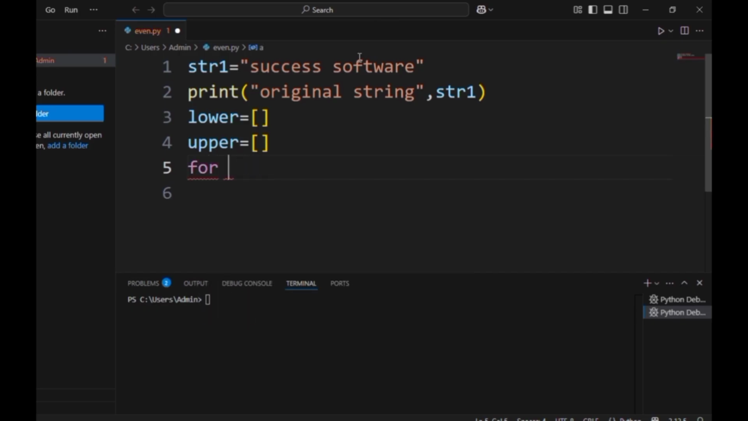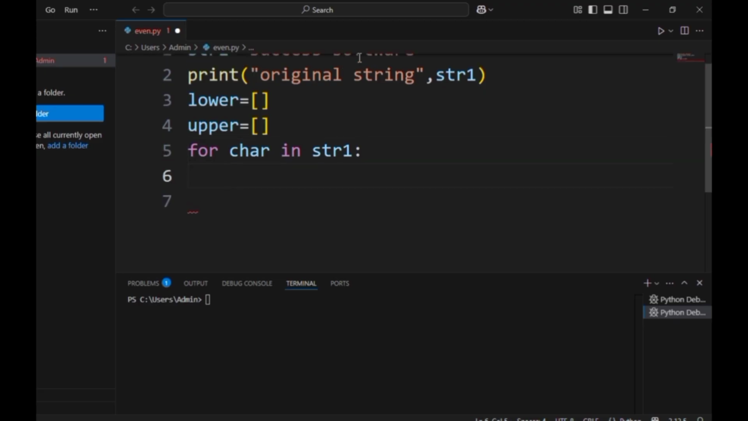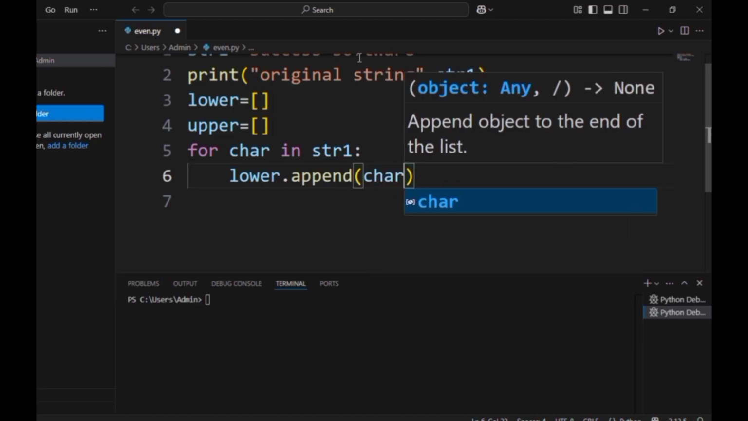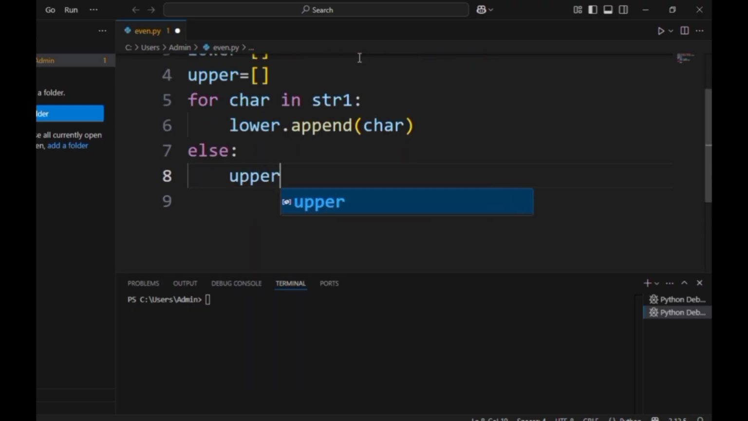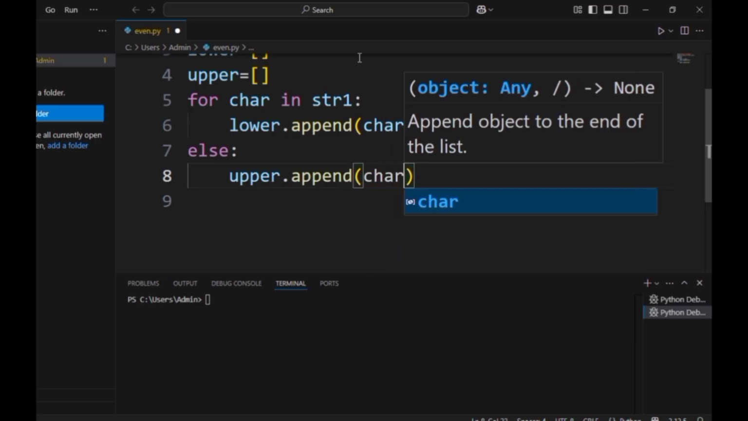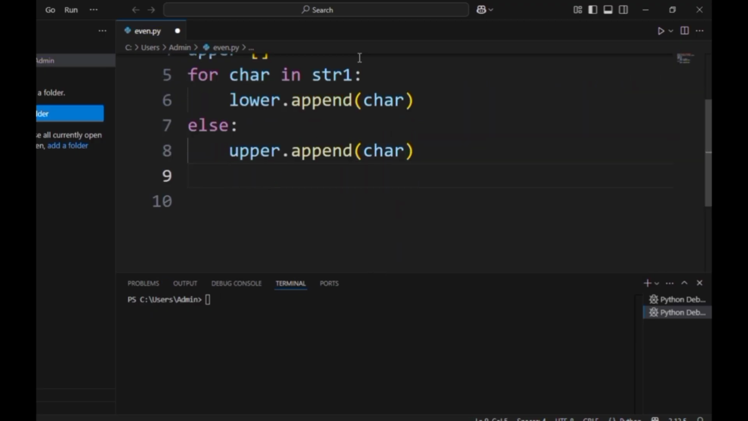Now using the for loop, I am writing for char in string1, that means considering each character of the string. So if the char is lower case, we append it to the lower string. Append means adding another character at that position. And else, the char is appended to the upper string.